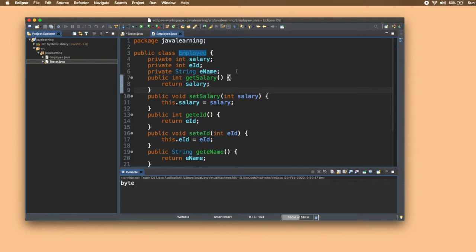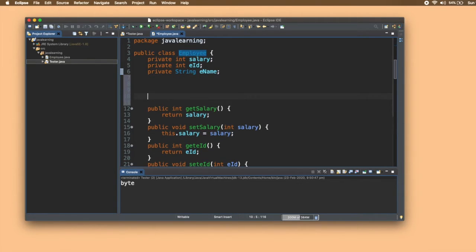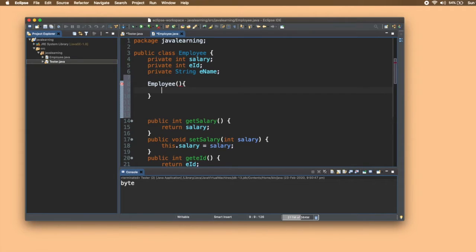So for that, I'll write employee, and opening and closing parentheses, an empty one. Now what is this? The method with the same name as the class is known as the constructor. By default, JVM provides us this constructor, which is also known as the default constructor.